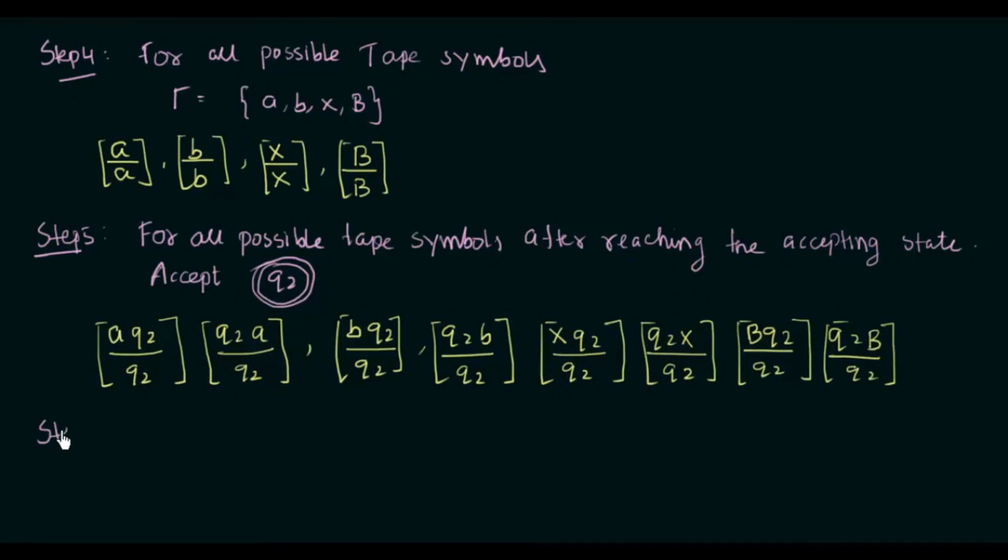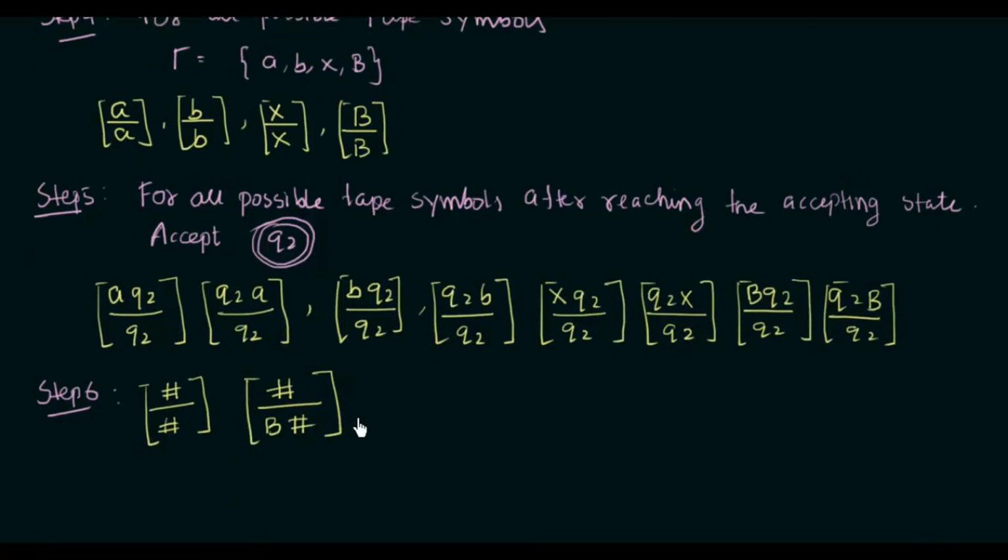So in step number 6, we are going to form a domino for the blank symbol and also for the hash symbol. The hash symbol, which I told you about in the beginning, gives hash by hash; this is one domino that we are going to have in step 6. And then for the blank symbol, we'll have a domino like this: hash by blank hash. So this is the procedure you have to follow, and you have to make dominoes like this.